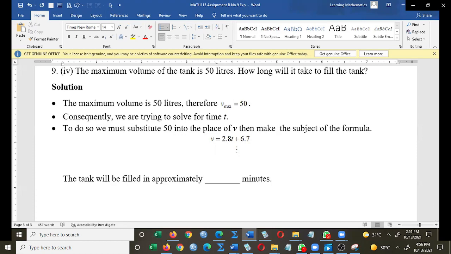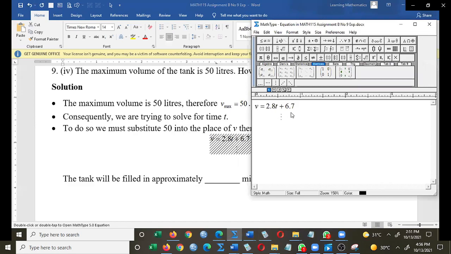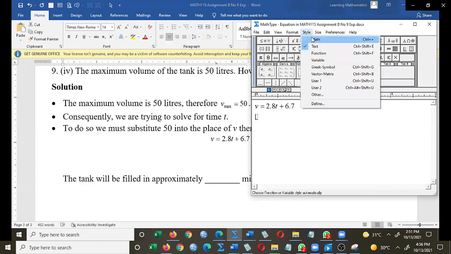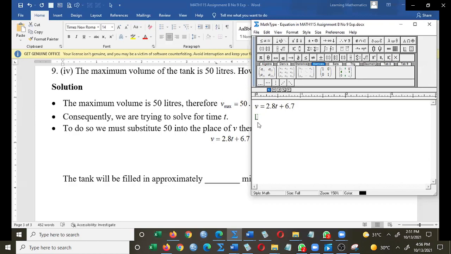Make T the subject of the formula, because it's T we want. So let us do that. We're going to substitute 50 into the place of V. So what must I write there? V is equal to 50, so 50 is equal to 2.8 times T plus 6.7. Simple algebra. What is the next move?